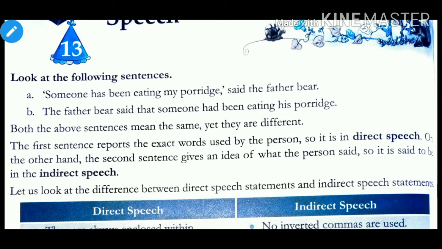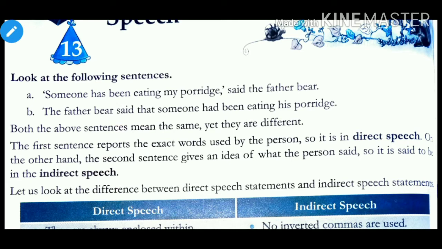A. Someone has been eating my porridge, said the father bear. And the second sentence is, the father bear said that someone had been eating his porridge. So, what is the difference between them? Yes, the first one is the direct speech and the second sentence is the indirect speech. Okay, so both the above sentences mean the same, yet they are different. The meaning of the sentences is the same, but still, what is the difference between them?